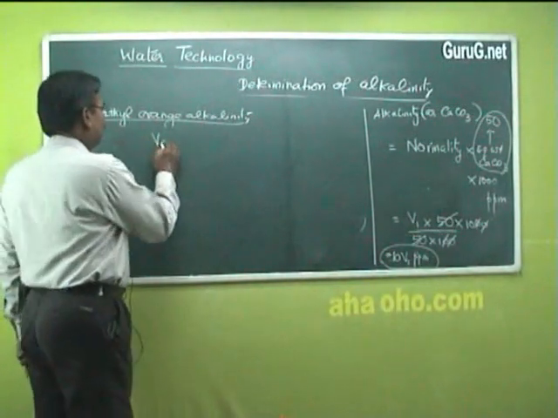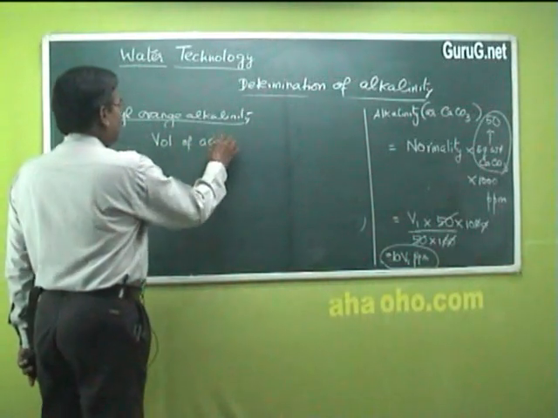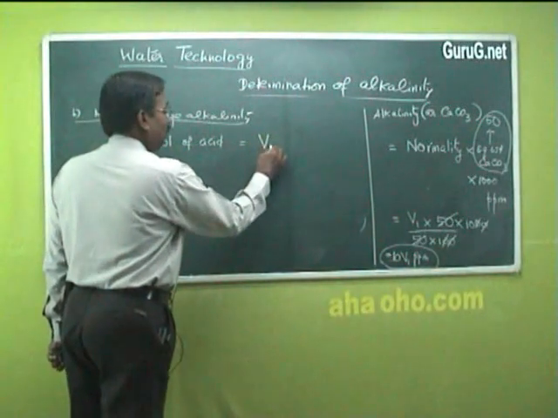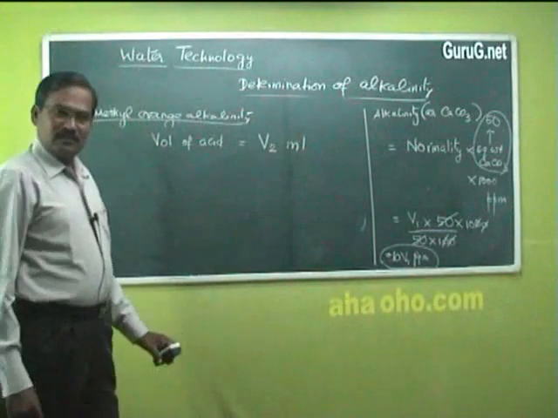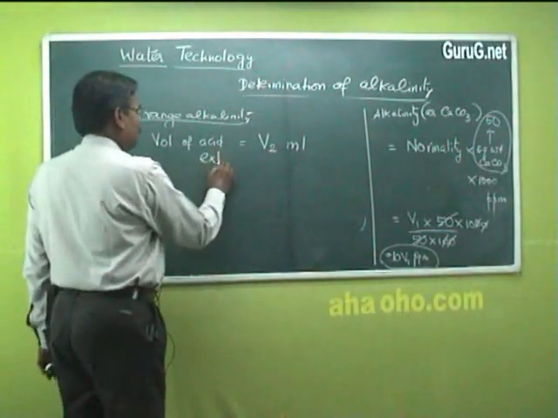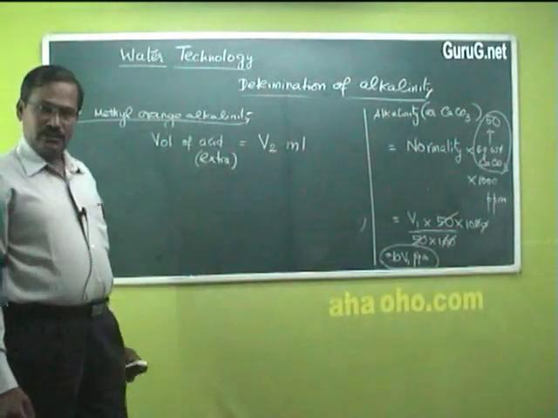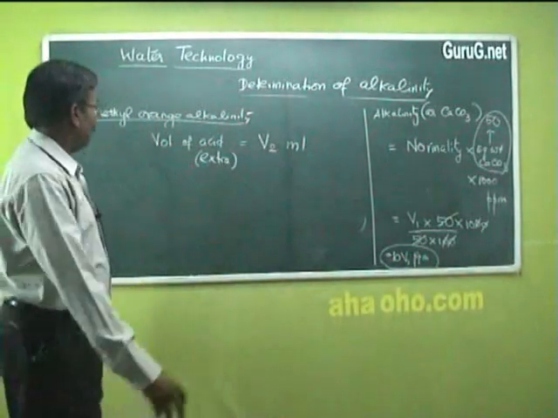The volume of acid consumed for methyl orange alkalinity is V2 ml. This V2 ml is the extra volume, that is the volume of acid consumed after the V1 ml of acid.